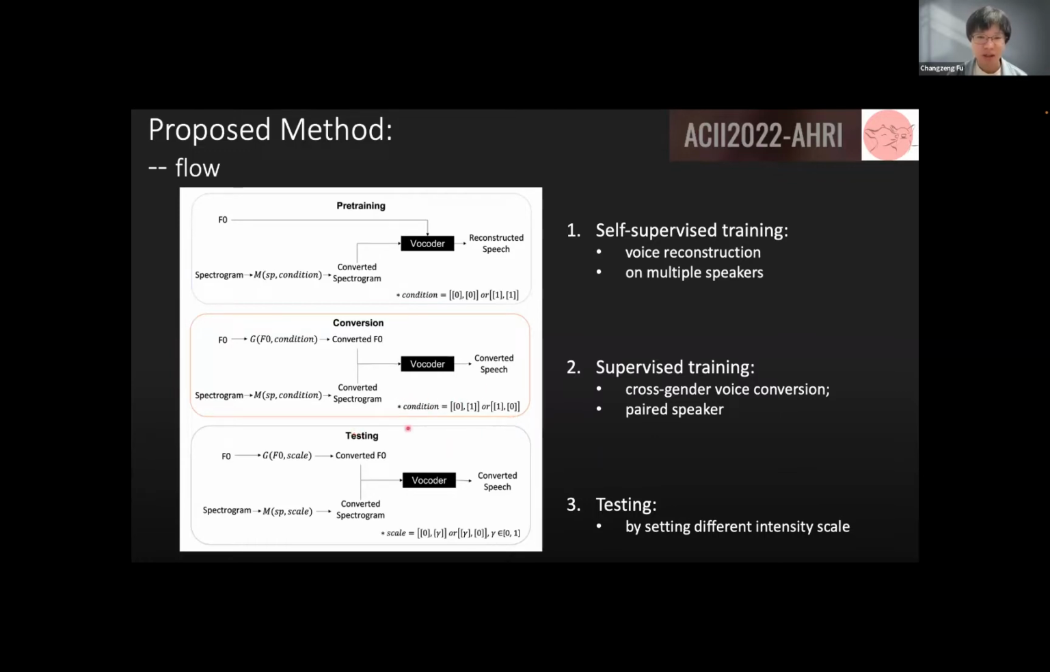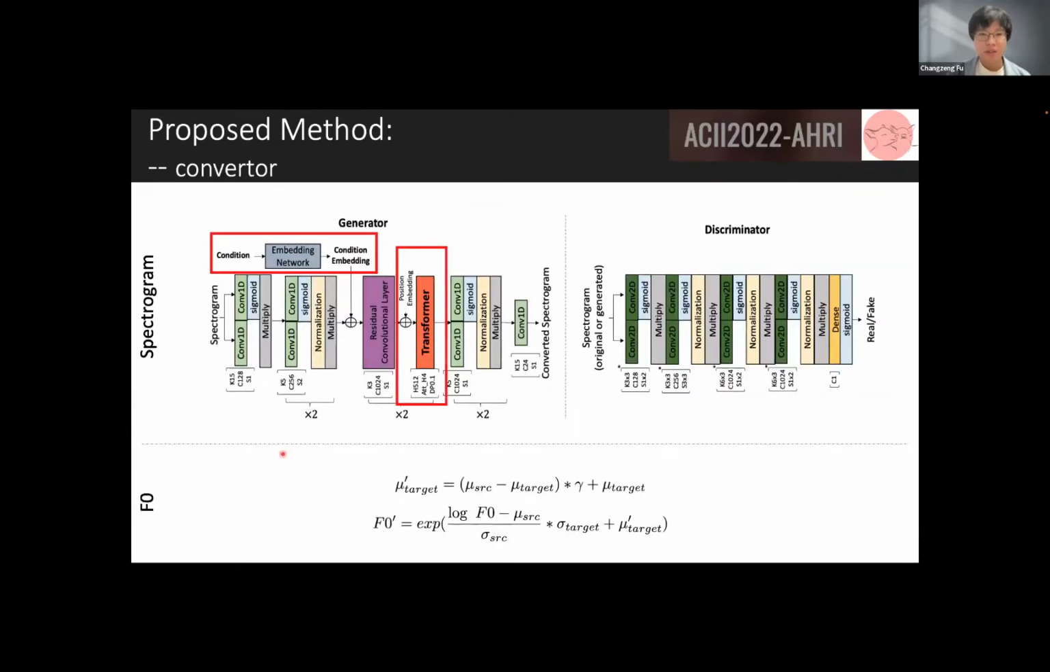So we can use the condition as a scale to control the model's performance in generating different speakers' voices. And this voice is controlled by the scale here to present how much percentage of the gender should be expressed. And here is the structure of the neural network model. For the spectrogram conversion, we use convolutional layers and some normalization layers.